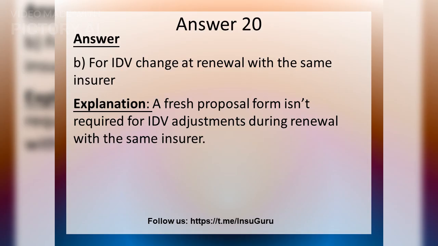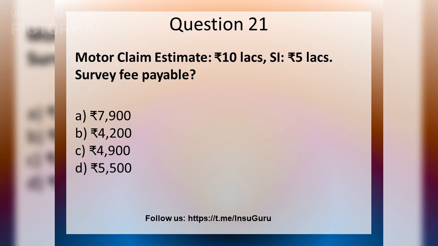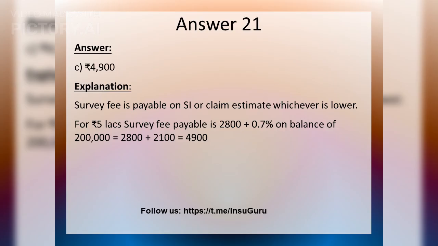For IDV adjustments during renewal with the same insurer, a fresh proposal form isn't required. What is the survey fee payable for a motor claim estimate of 10 rupees lakhs and SI of 5 rupees lakhs? The survey fee payable is 4,900 rupees, calculated based on the SI or claim estimate, whichever is lower.